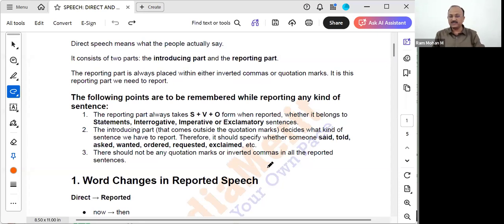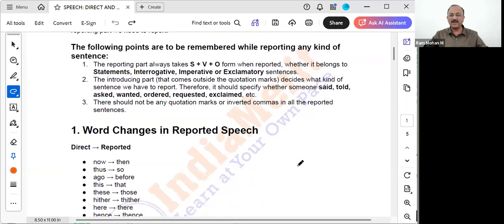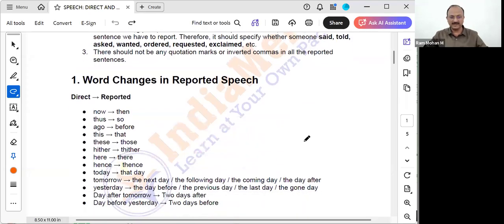Okay, the introducing part, that's what we are writing before the quotation marks with the comma separating, is normally replaced by the words either said, told, asked, wanted, ordered, requested, exclaimed, etc. I will show you some examples. And also, there should not be any quotation marks or inverted commas when we are writing them in reported sentences.